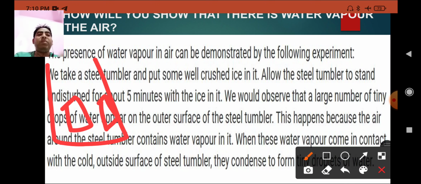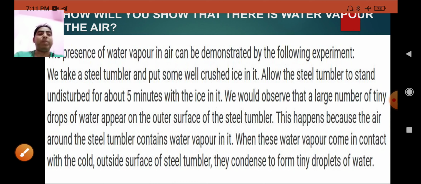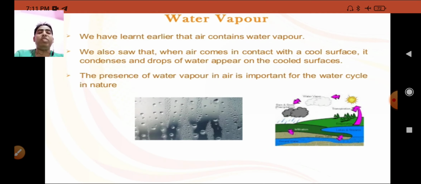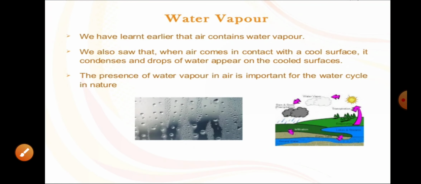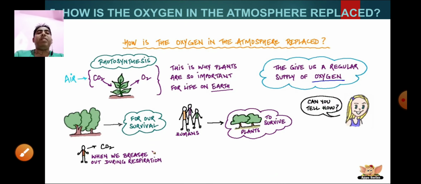What we see is a large number of tiny drops on the outer surface of the steel tumbler. This happens because the air around the steel tumbler contains water vapor, and when this water vapor comes in contact with the cold outside surface of the tumbler, it condenses to form tiny droplets of water. You can see it here in the mirror also. You will see tiny drops, which shows that air contains water vapor.